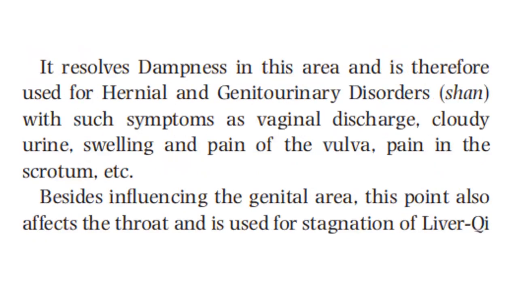It resolves dampness in this area and is therefore used for hernial and genitourinary disorders with such symptoms as vaginal discharge, cloudy urine, swelling and pain of the vulva, pain in the scrotum, etc.